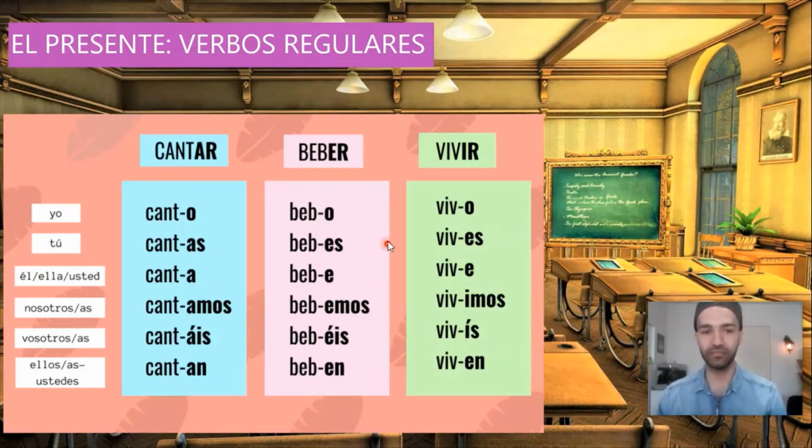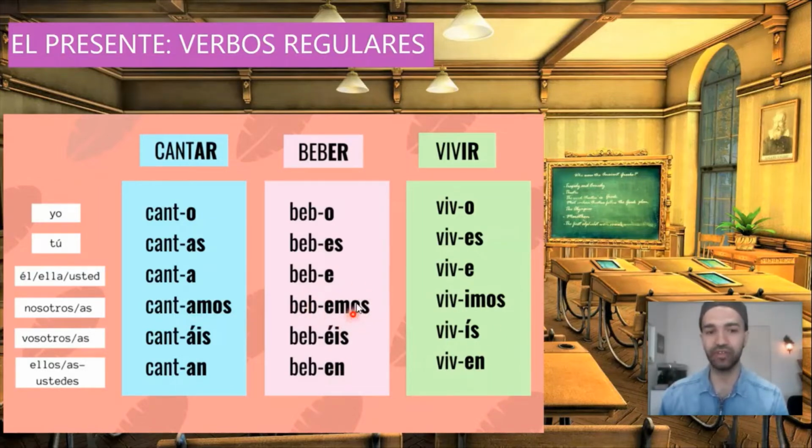As you notice here, the verbs that end in er and the verbs that end in ir have the same endings except at nosotros and vosotros. As you see here, bebo, vivo, bebes, vives, bebe, vive, and beben, viven, the endings are the same, except at nosotros here.